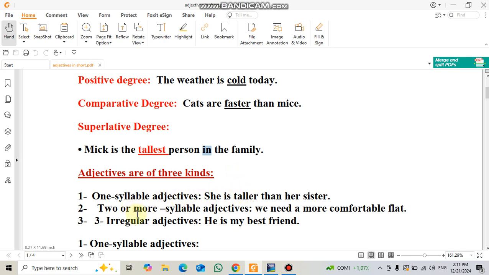Number 2, 2 or more syllable adjectives. That's to say adjectives that have more than 1 syllable, or adjectives that have more than 1 vowel. We need a more comfortable flat. Okay, number 3, irregular adjectives that we have to learn by heart. He is my best friend. She is the tallest person in the family, or she is the tallest person or girl of her friends, as we explained earlier.